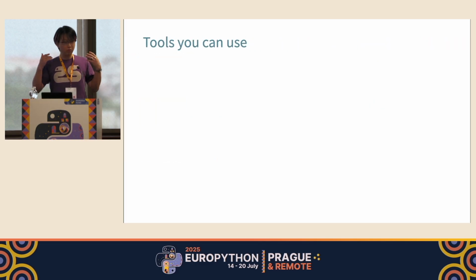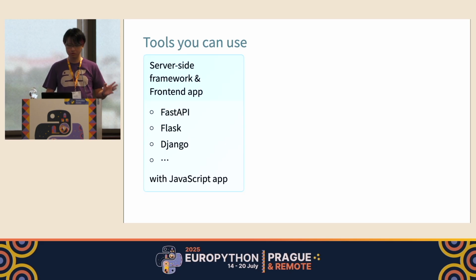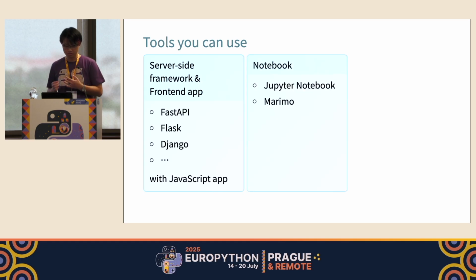So when we think of something like this, there are several different types of tools that you can choose. One option is to use server-side Python frameworks like FastAPI, Flask, or things like that. But if you take this path, you have to write a front-end application alongside. Another option is to use notebook frameworks.